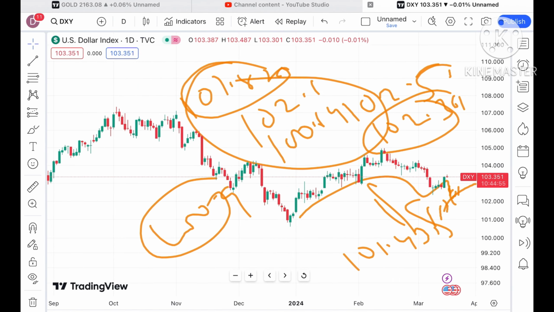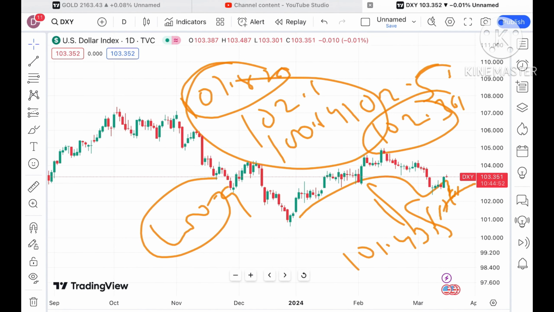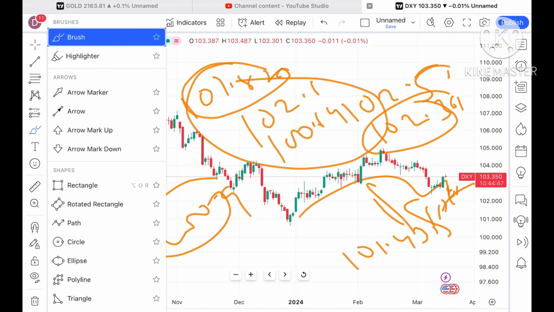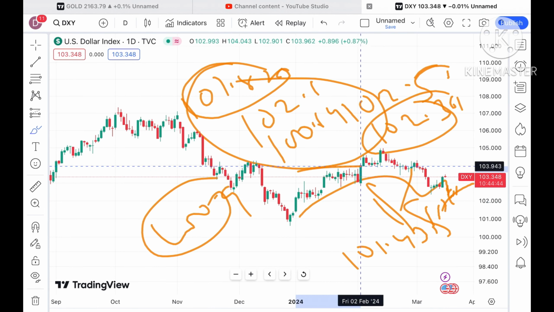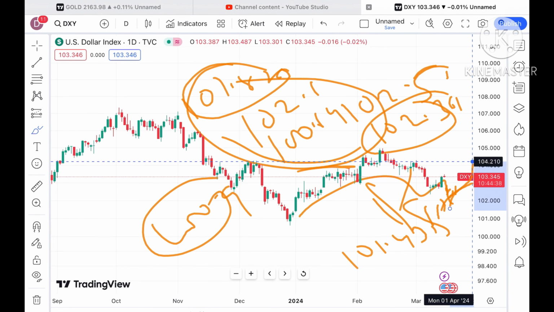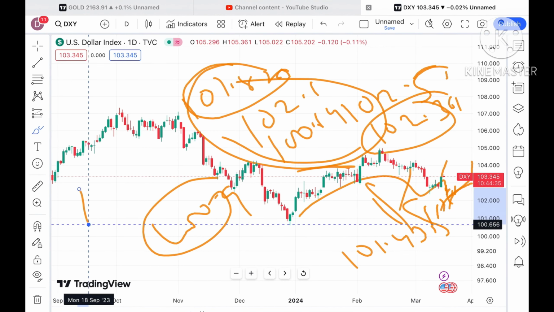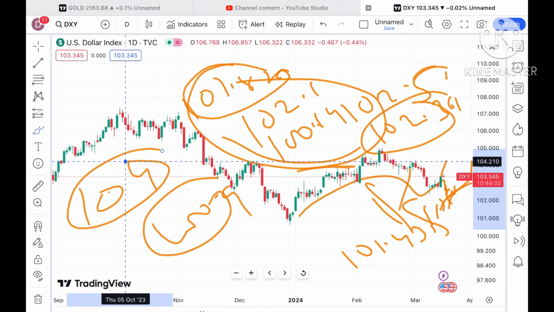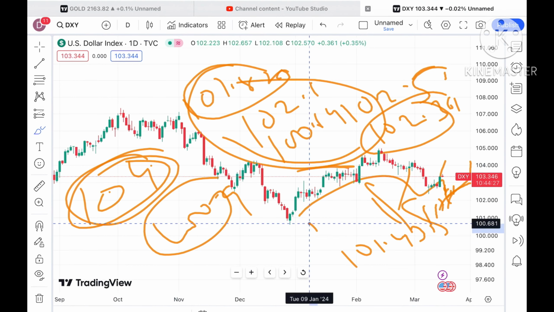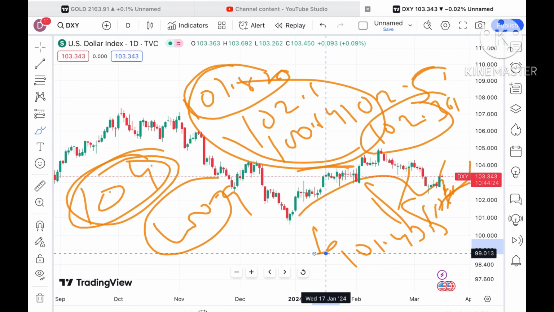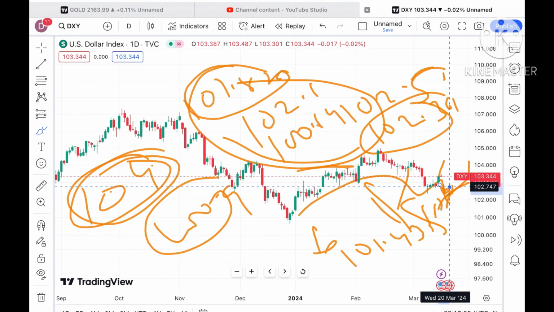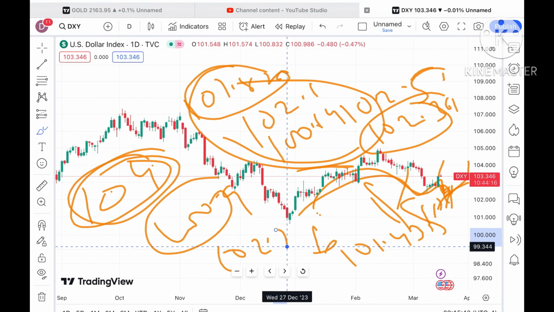Now if you look at the dollar index, if the price keeps sustaining above a level of 103.5, there is a probability that the dollar index can rise. If it goes above $103.8, we can see a further upside towards 104.13. There is an inverse relation between the dollar index and gold, because when the dollar index moves up, the gold price moves down, due to import and export differences. But as soon as the price hits below $103, there is a probability of moving further down in the dollar index.